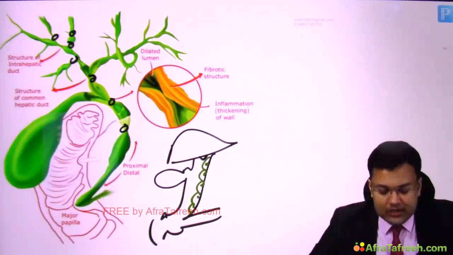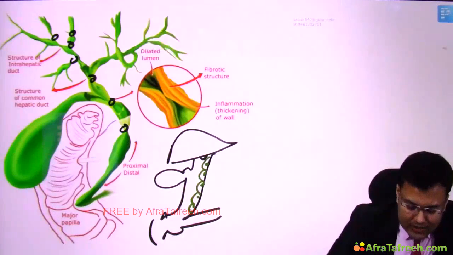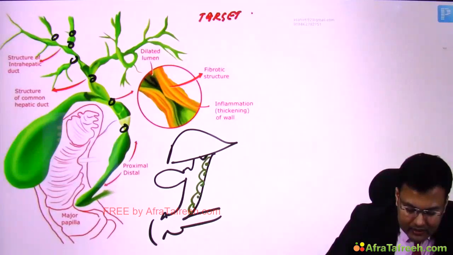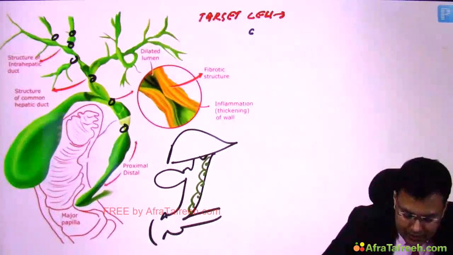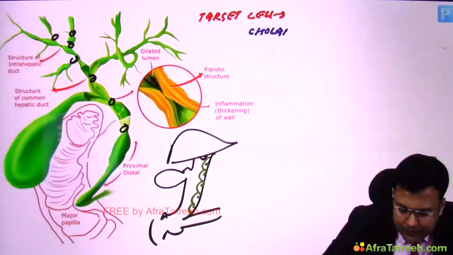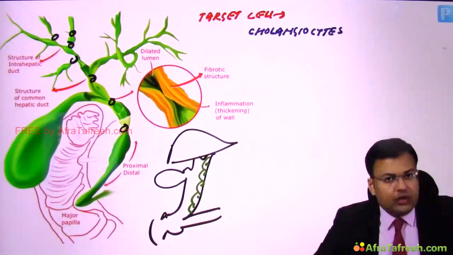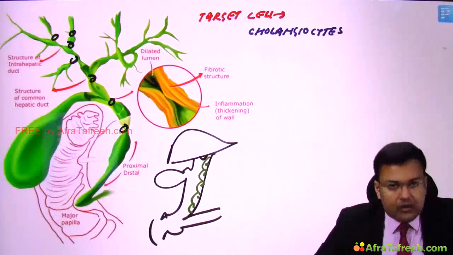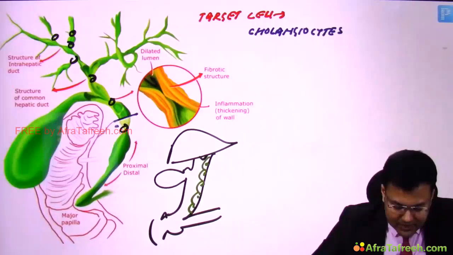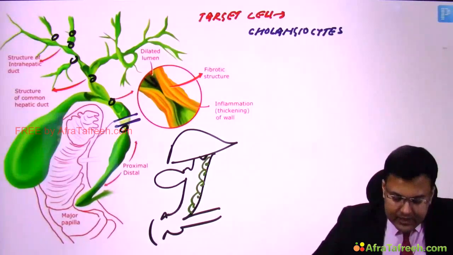Yes, it's cholangiocytes. Target cell of injury, it's the cholangiocytes. Clear?